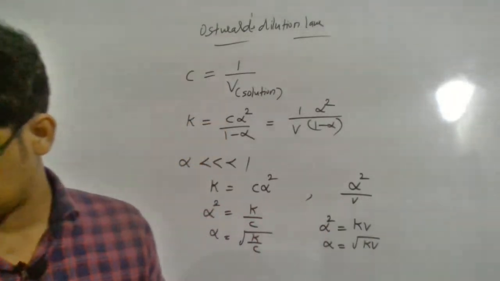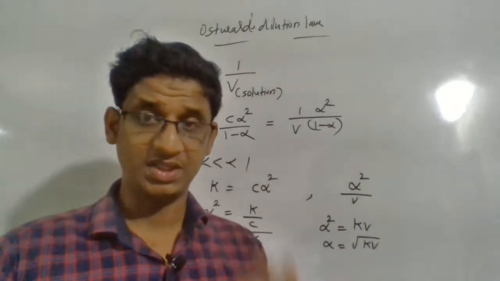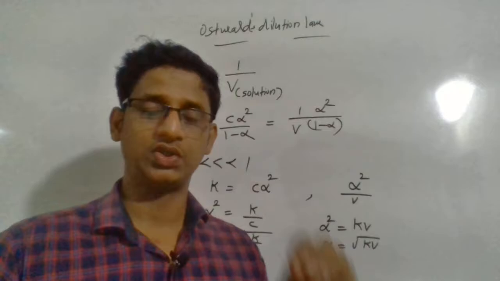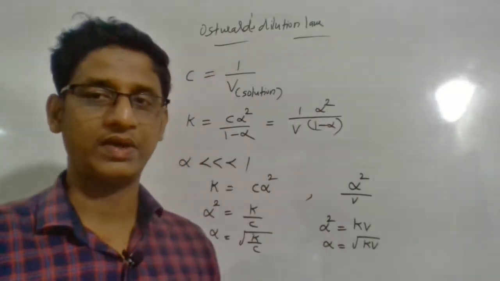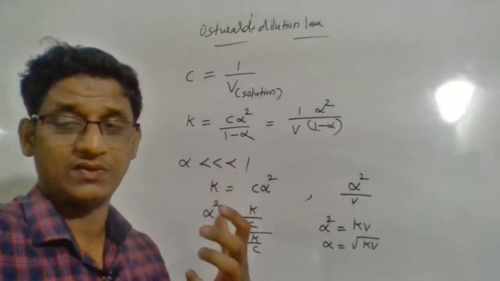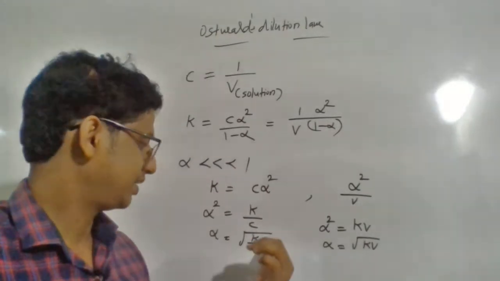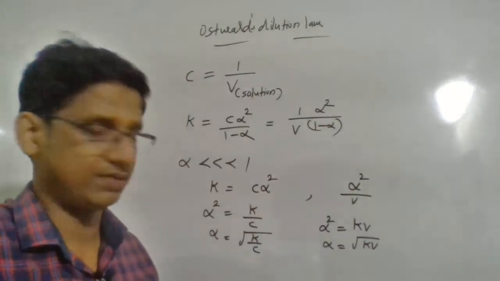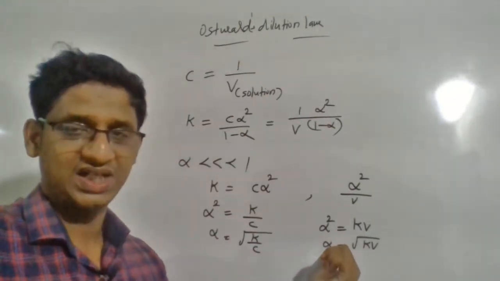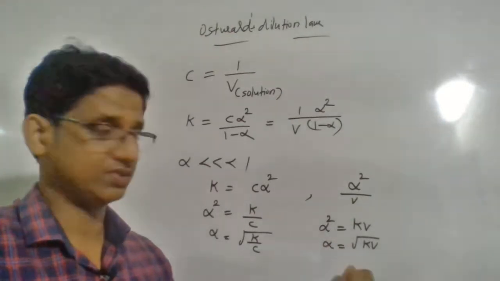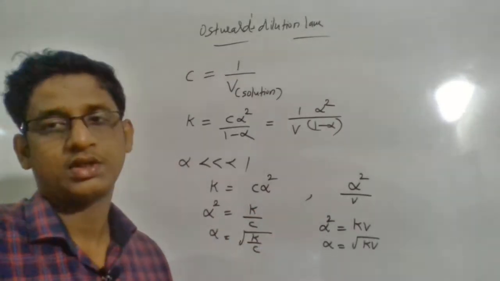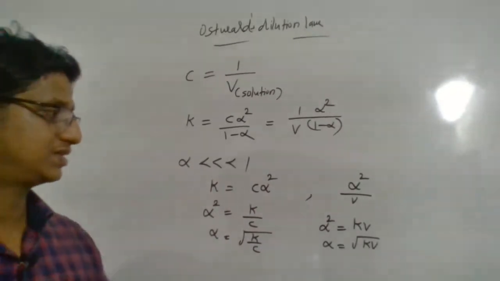So we talk about the limitations of Ostwald dilution law. You can simply say that Ostwald dilution law works for a weak electrolyte, not for a strong electrolyte. What he actually brings is the relationship between the degree of dissociation and the concentration of the electrolyte, and the relationship between the degree of dissociation and the volume of the electrolyte.